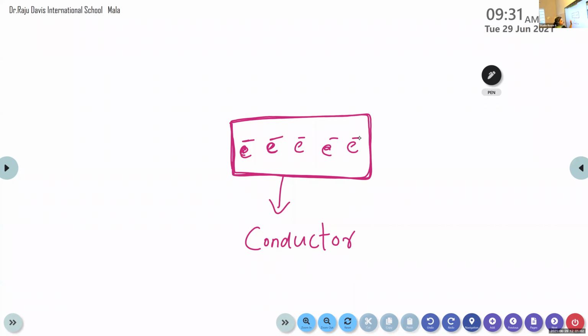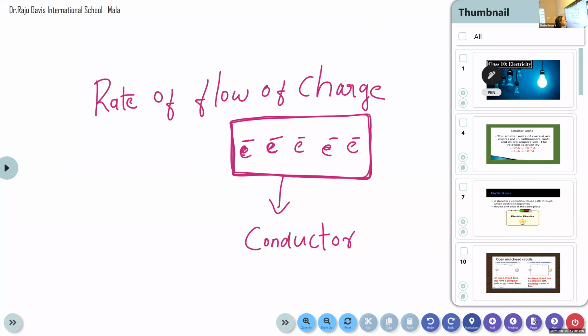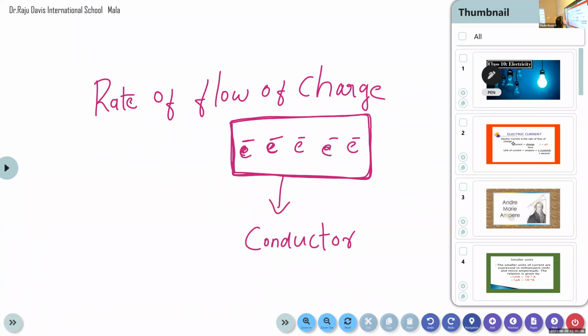Here charge means electron. The flow of electrons through a particular area in unit time is known as electricity. Or in much simpler terms, we can say it is the rate of flow of charge. What do you mean by electricity? Electricity is nothing but the rate of flow of charge.